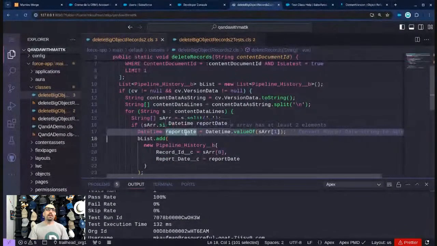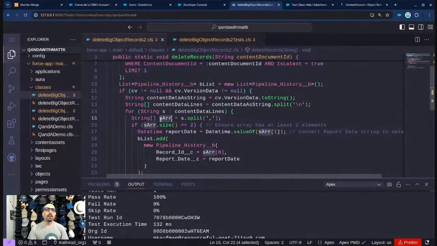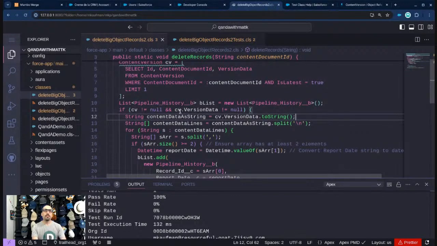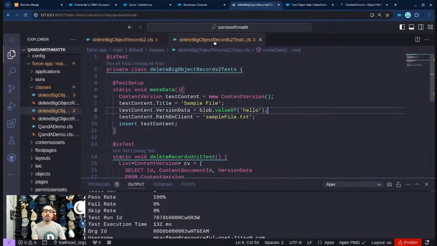So it's saying, based on, keep going, content data as string. Oh, interesting. So the data in this content version is supposed to be a string that has a carriage return in it. And then within that carriage return, it has commas. Interesting. We don't know what this is, but that's okay.